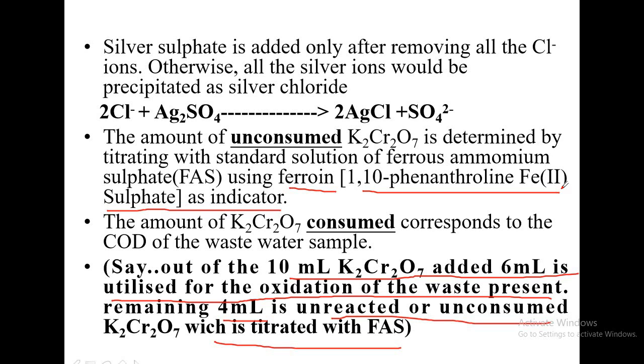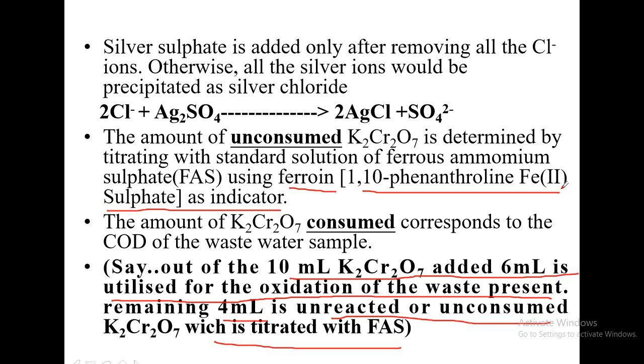In the Fe2+ state, it is red in color. Now you have found out in the back titration how much potassium dichromate is unreacted in the solution, how much is unconsumed by the sample. So that you will get in the back titration.